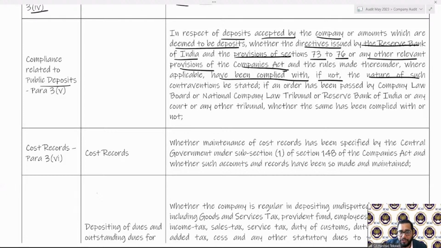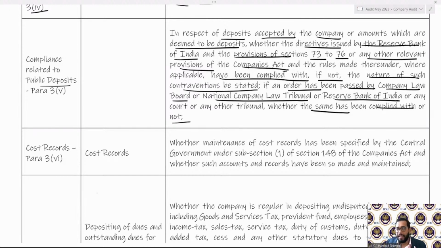If not, the nature of the contraventions is to be stated over here. Further, if any order has been passed by the Company Law Board, National Company Law Tribunal, or Reserve Bank of India, or any other tribunal, whether the same has been complied with or not.